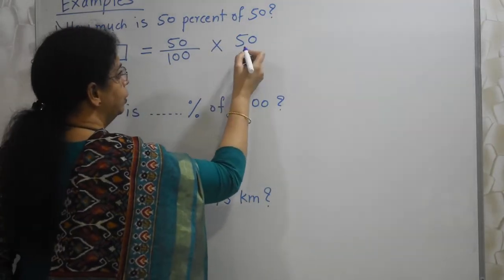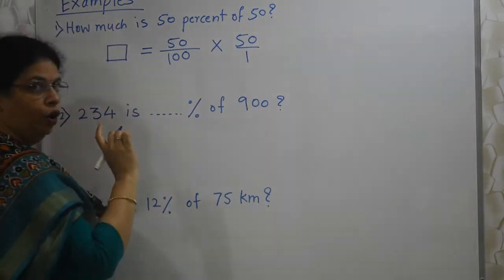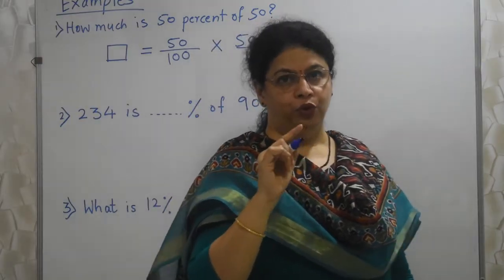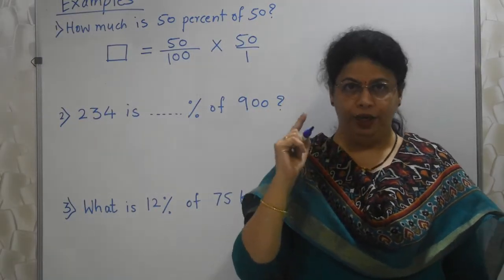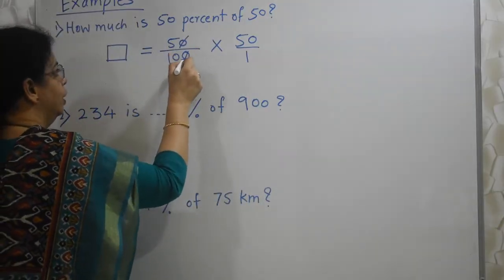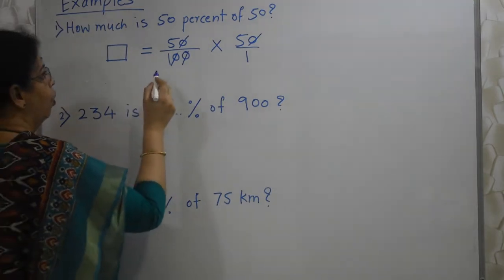Now remember students, in 50 there is a 1 in the denominator, which we need not write, but I am writing it so that there should not be any confusion as far as the denominator and numerators are concerned. So one 0 is gone with this, the other 0 is gone with this. Now what is remaining?